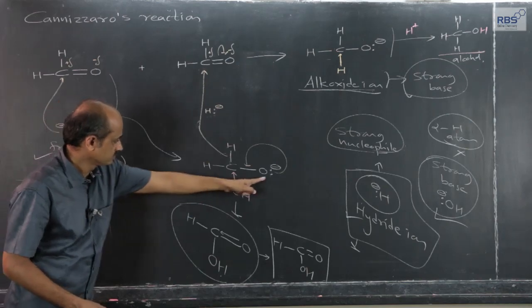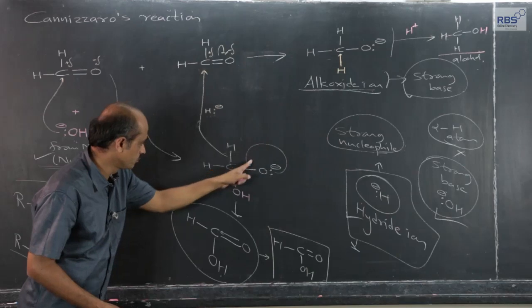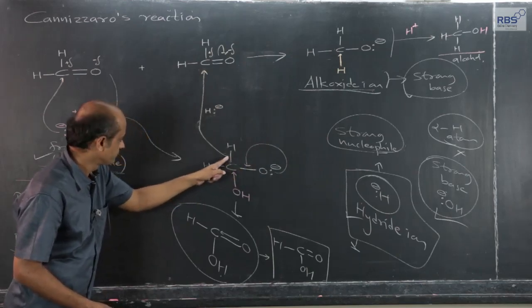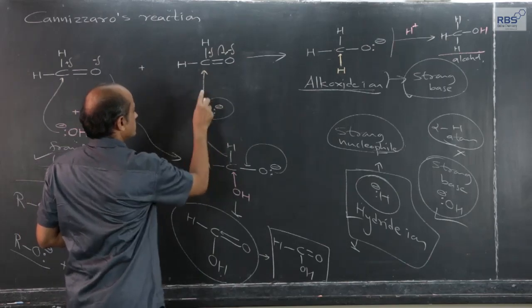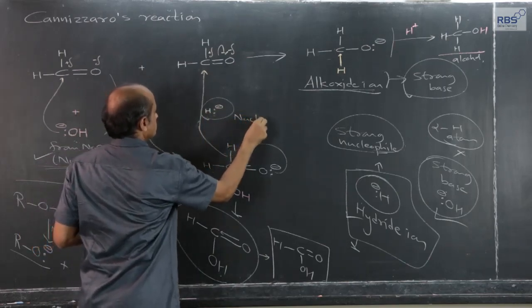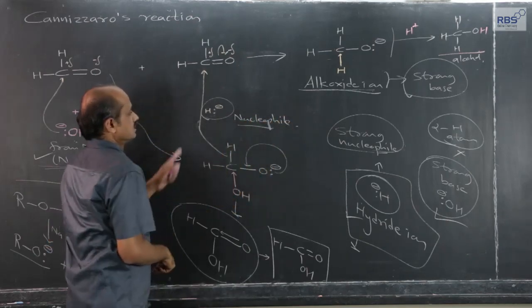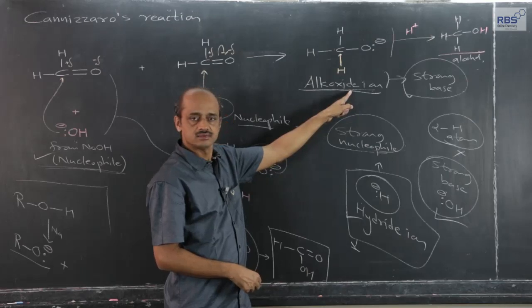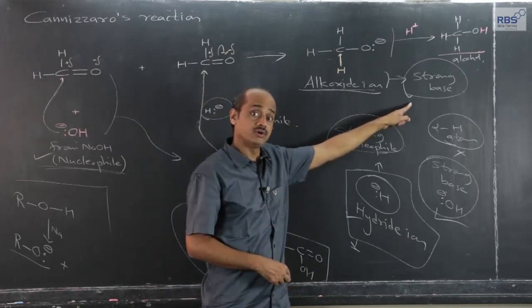From this, the rearrangement takes place in such a way that hydrogen goes out in the form of hydride ion. I have separately shown it here. The attack of hydride ion as a nucleophile develops alkoxide ion, which is again a strong base, stronger than free OH minus ion from NaOH, KOH.